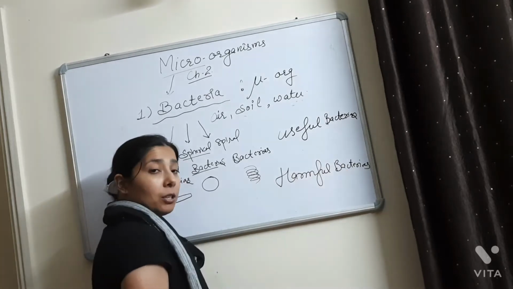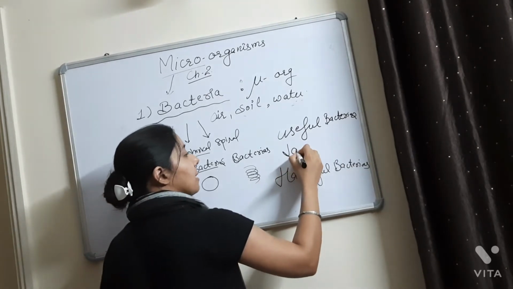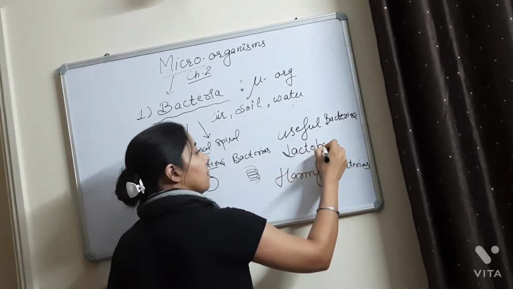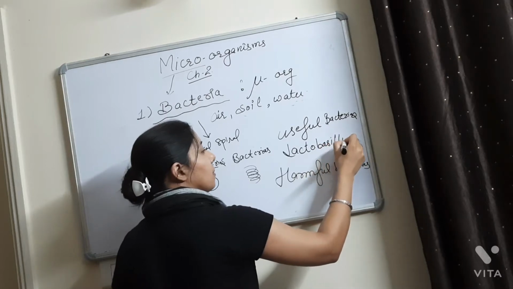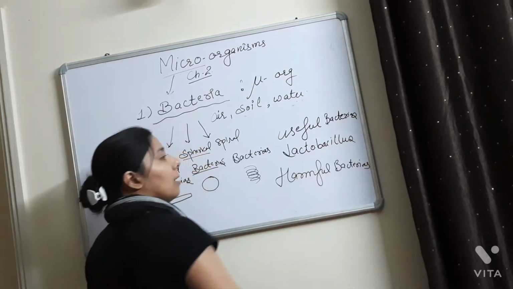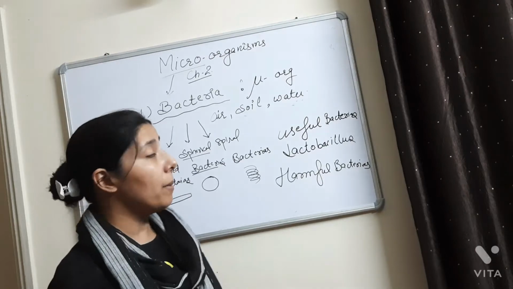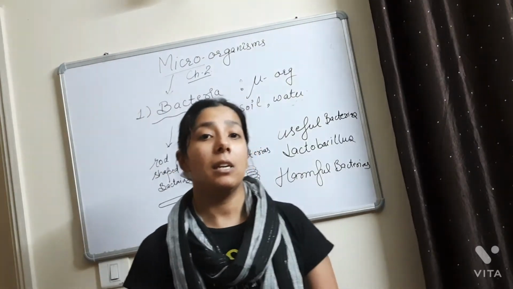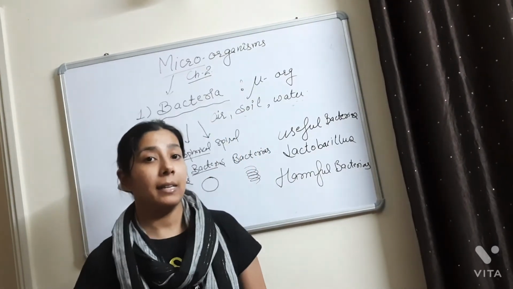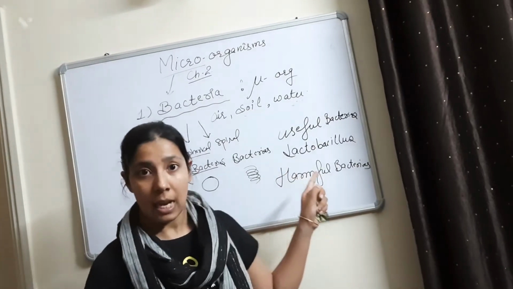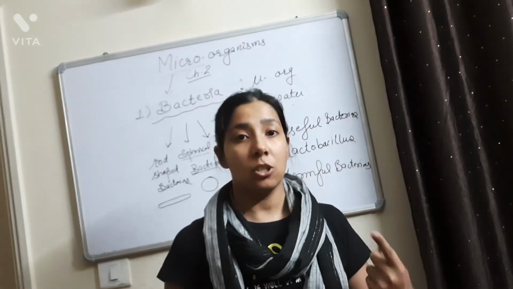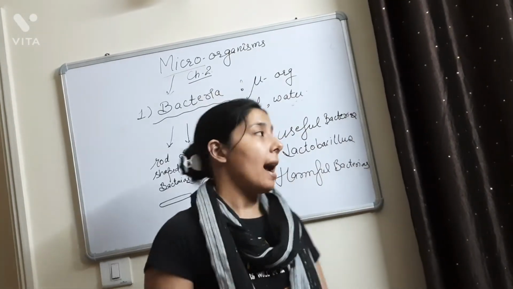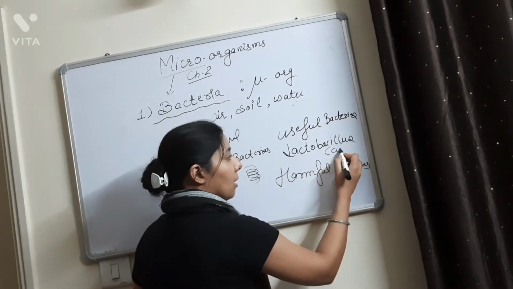An example of a useful bacteria is lactobacillus. Lactobacillus is a useful bacteria. It is found in curd, and it is a very good probiotic bacteria. It helps in improving the digestive system of the human body.